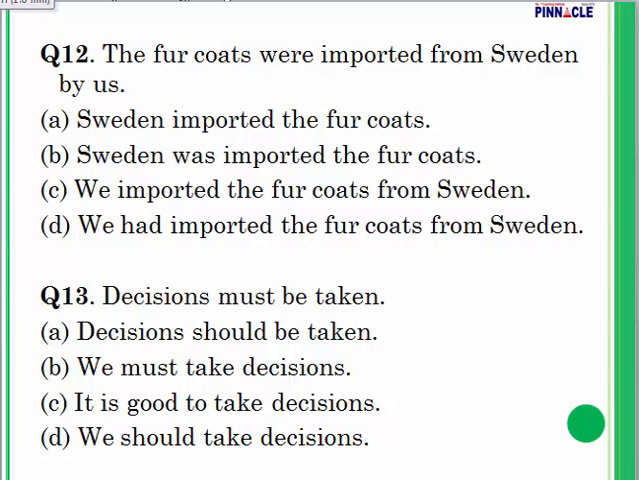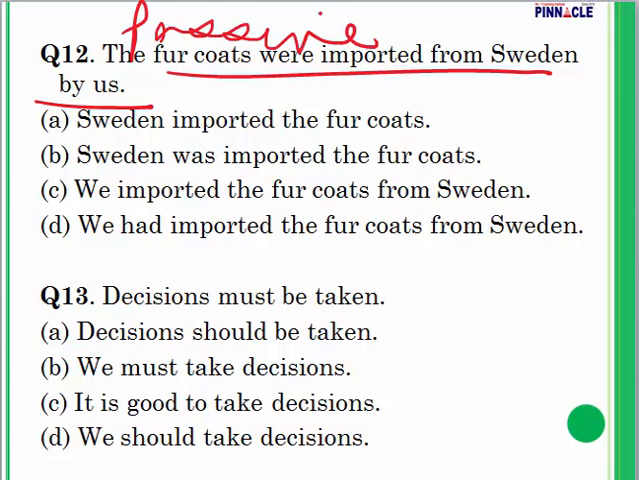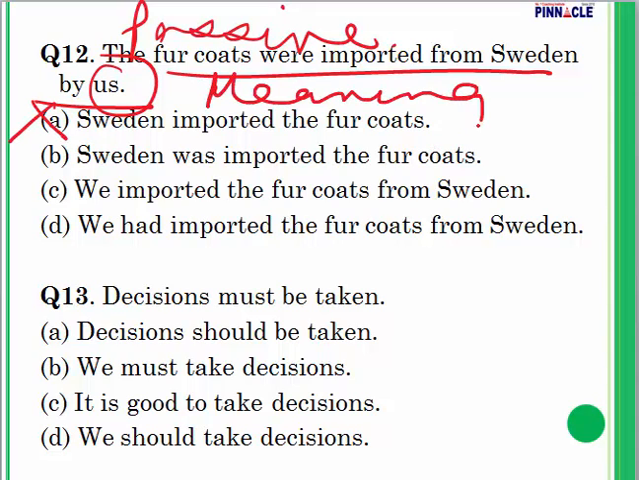Question number 12. The fur coats were imported from Sweden by us. Now let us take a look at this. The fur coats were imported from Sweden by us. So this is in passive voice because the doer, who is the doer? We are the doer. We have imported it. So this is going to be towards the end of the sentence. Sweden imported the fur coats. Meaning has changed. Completely different meaning. Sweden was imported to fur coats, meaning has changed. We imported the fur coats from Sweden.